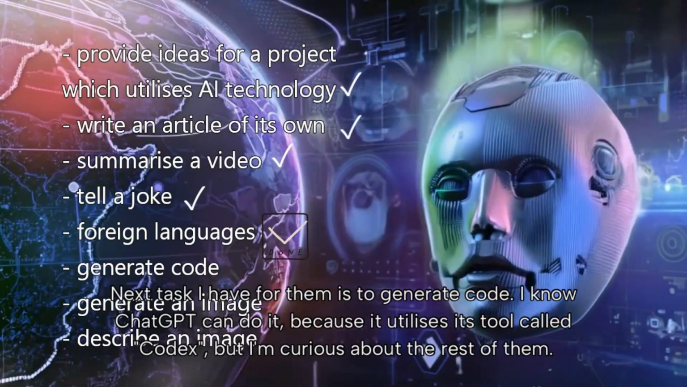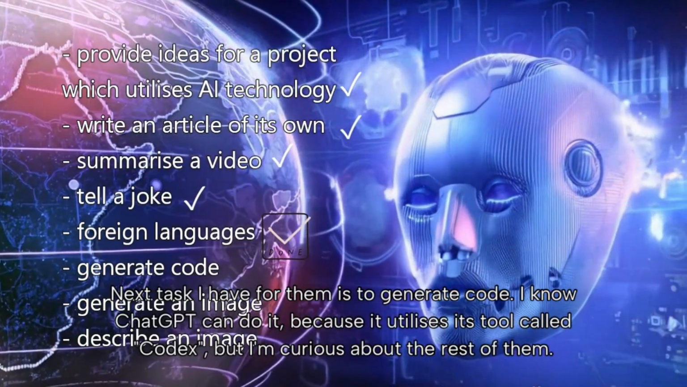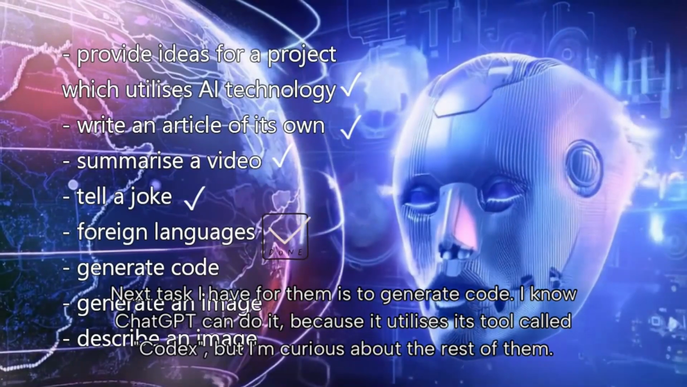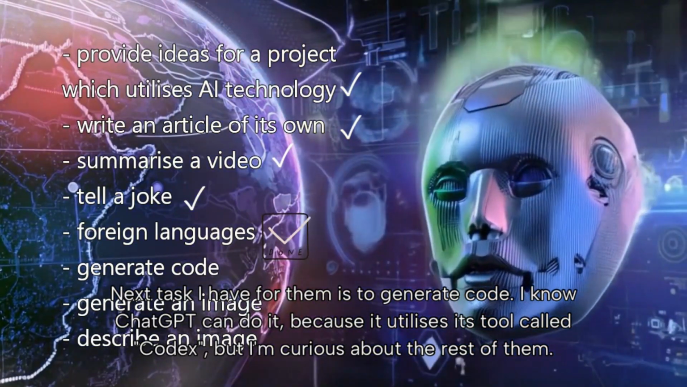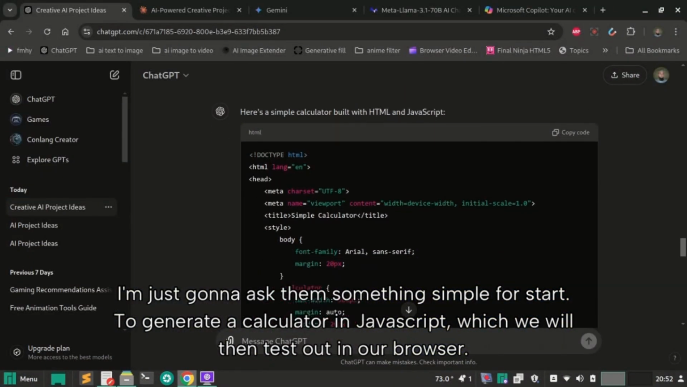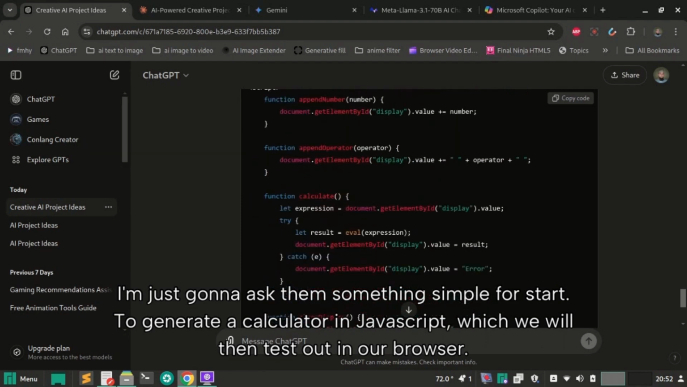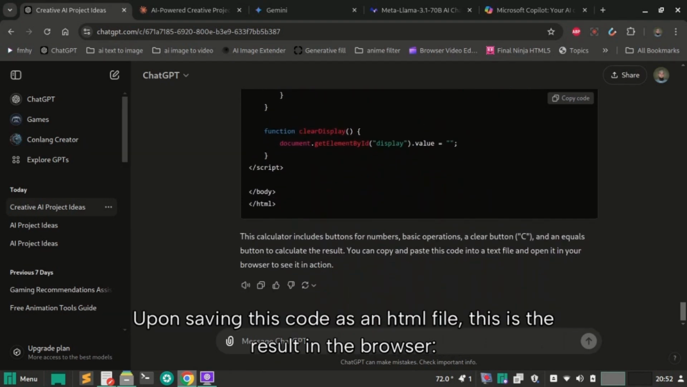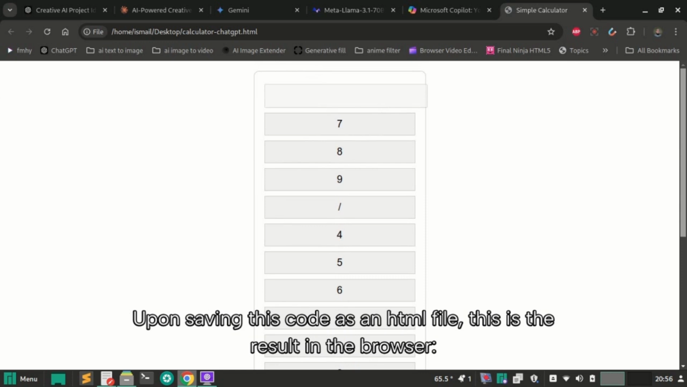Next task I have for them is to generate code. I know ChatGPT can do it because it utilizes its tool called Codex, but I'm curious about the rest of them. I'm just gonna ask them something simple for a start: to generate a calculator in JavaScript, which we will then test out in our browser. Upon saving this code as an HTML file, this is the result in the browser.